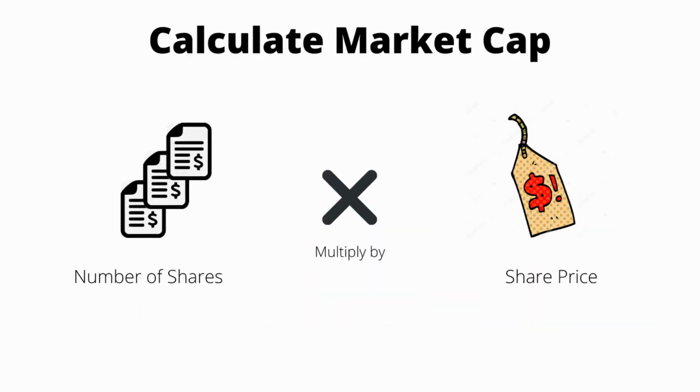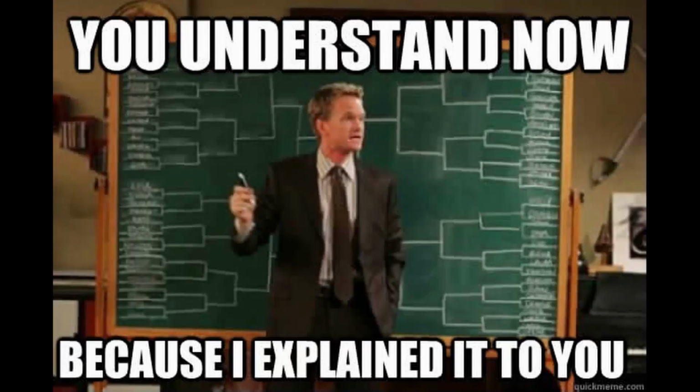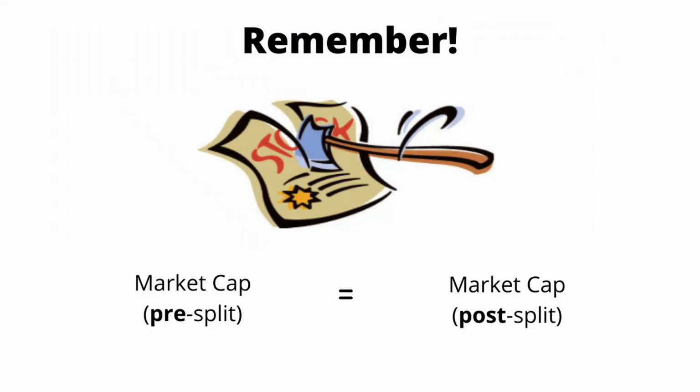We calculate the market cap of a company by multiplying its total amount of shares on the market with its current share price. For example, if a company like Starbucks had 100 outstanding shares and each share was worth $10, then the market cap of Starbucks would be $1,000. Now that we know what a market cap is, the key thing to remember is that the market cap of a company remains unchanged whenever there is a stock split.